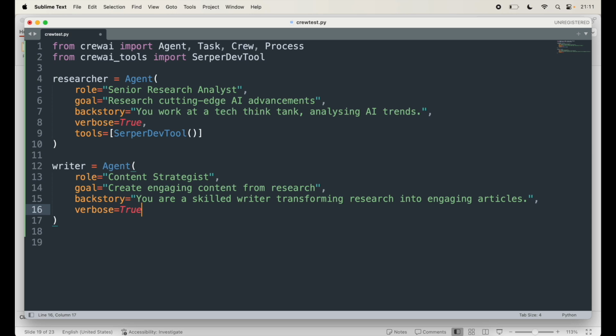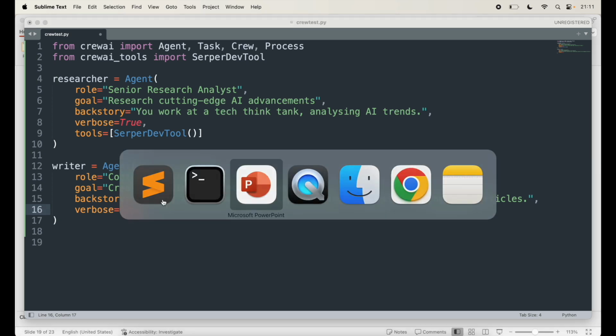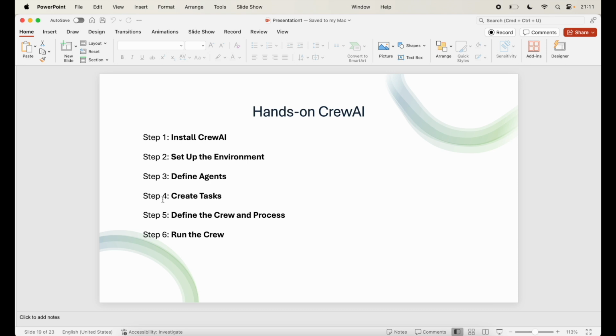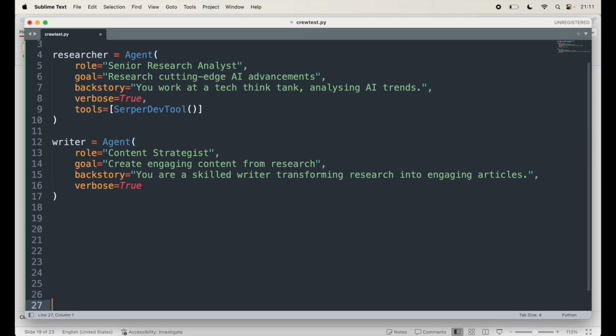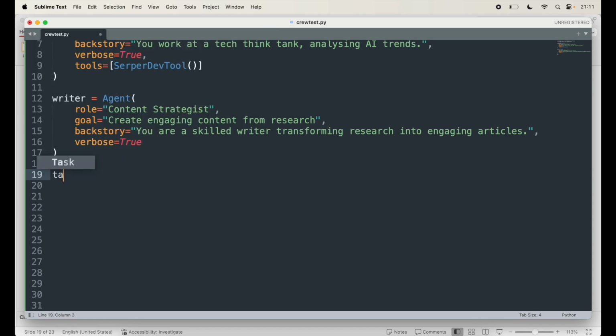Next thing is creating tasks, as we see here. Fourth is creating tasks. Now, for creating tasks, we define the tasks that the agents will perform. Tasks can include attributes like descriptions, expected output, and responsible agent. So, if I want to create a task, let me just put some space here. Task 1 is a Task.